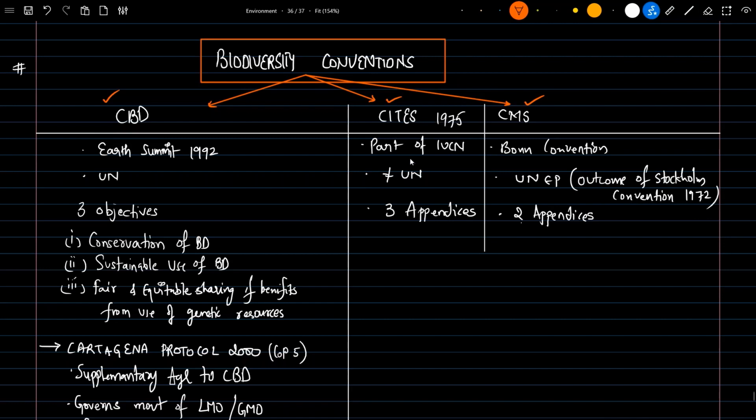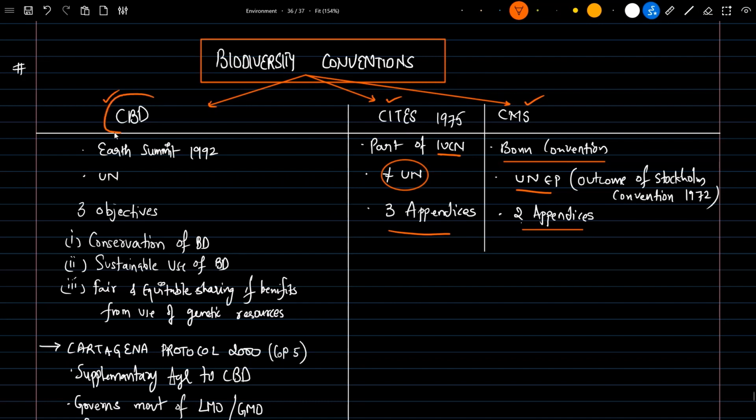CITES is not part of the UN, it is part of IUCN. And CMS is part of the United Nations Environment Programme, and it was founded under the Bonn Convention. It has three appendices and two appendices.